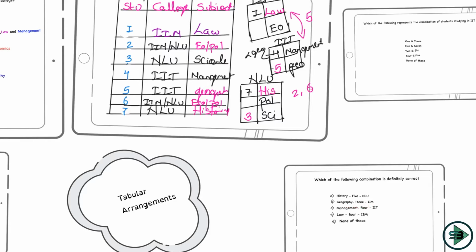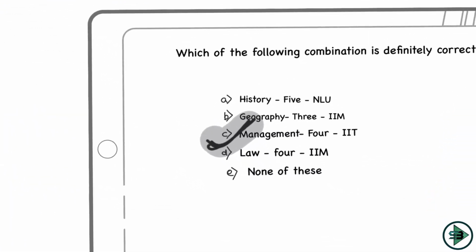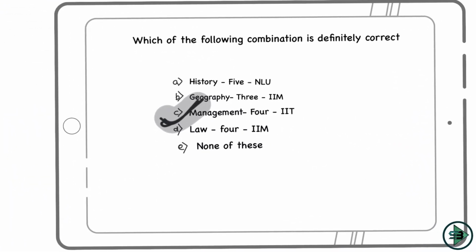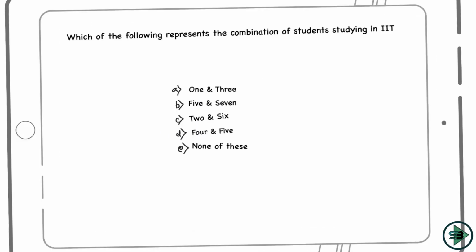Geography 3 and then IIM. 3 is with science and not with geography, so gone again. Management 4 and IIT, 4 IIT management, that's it. So this is the combination which is correct, and hence I'll mark the answer as C. If we check any other option, it will not turn out to be correct, and the answer is C here.